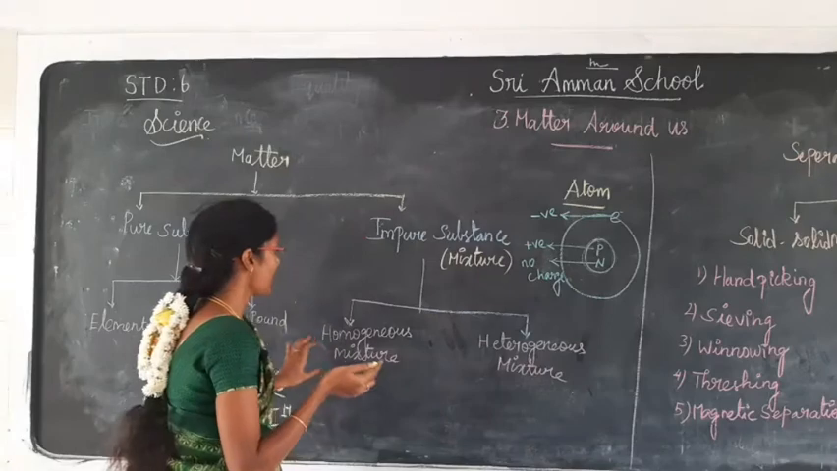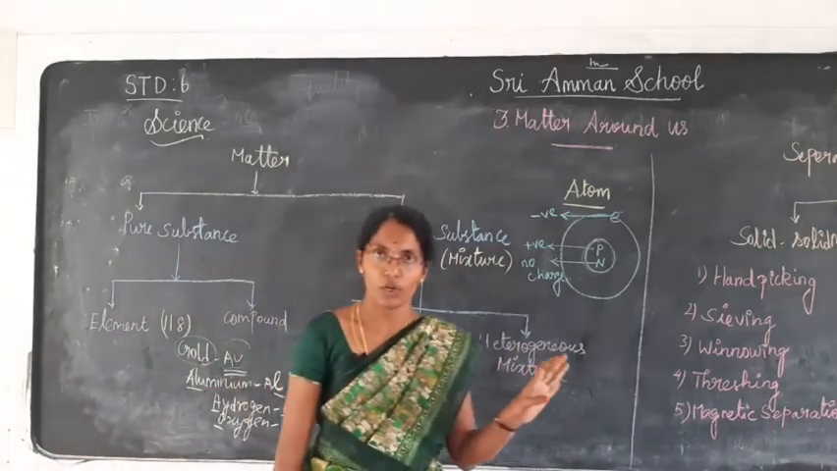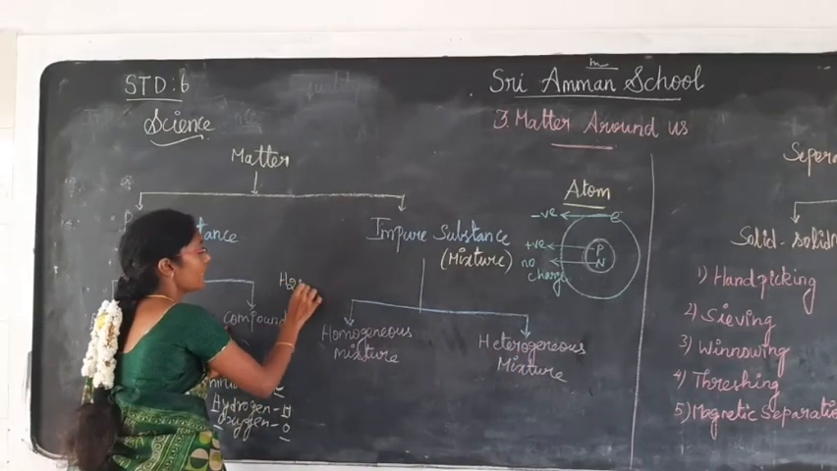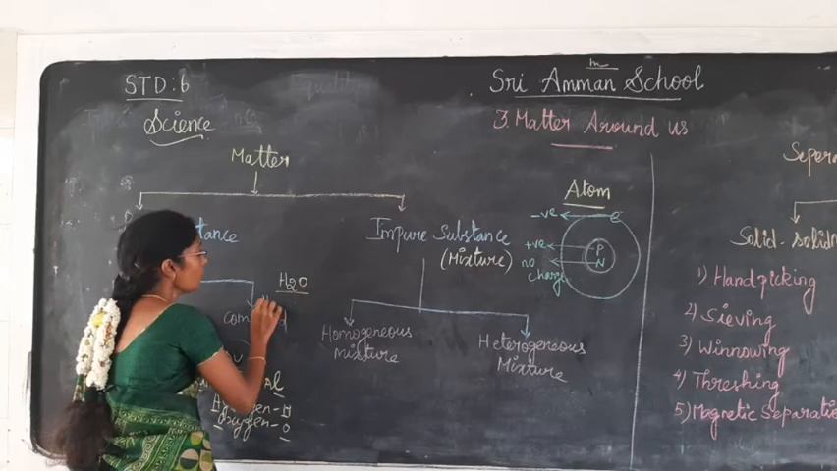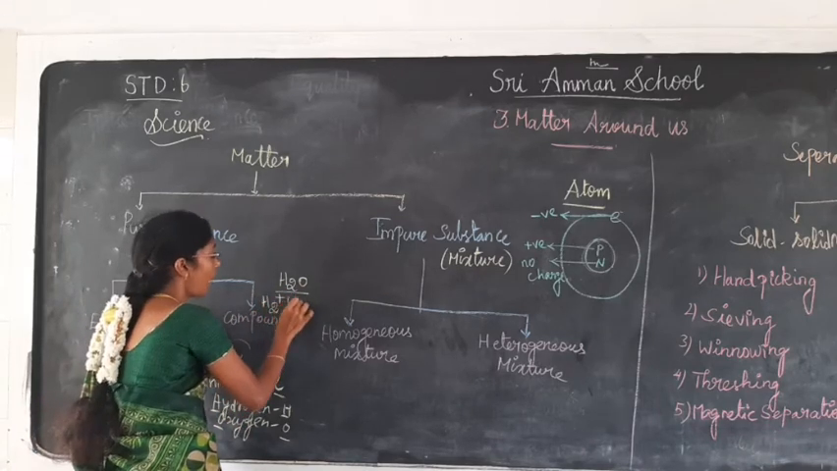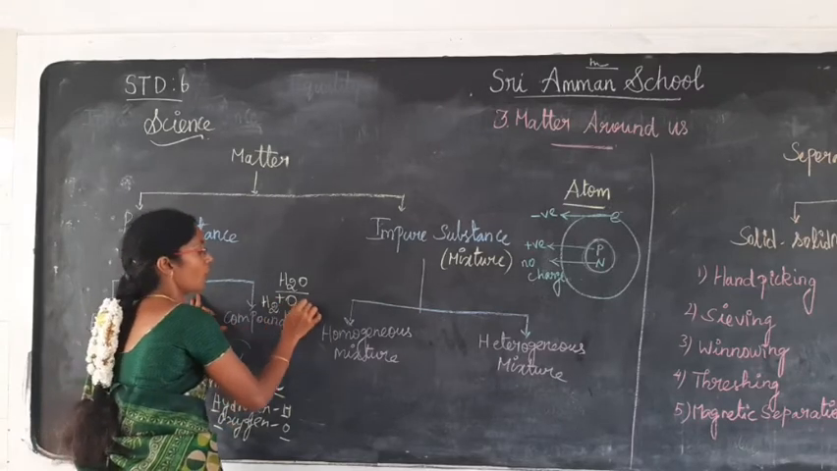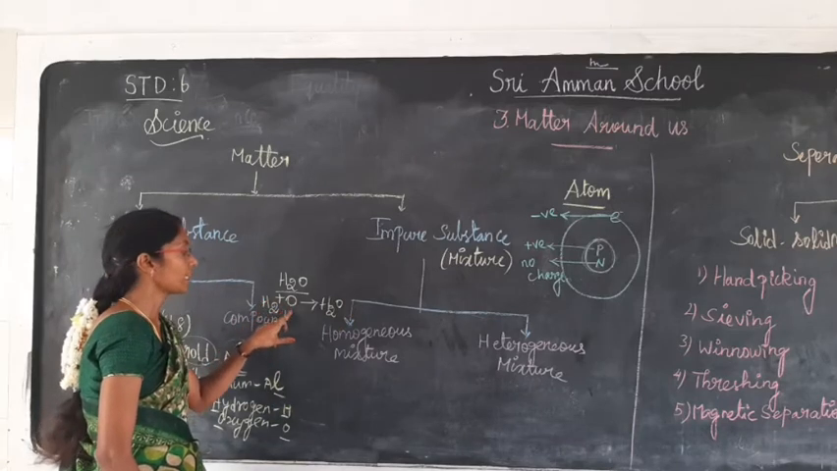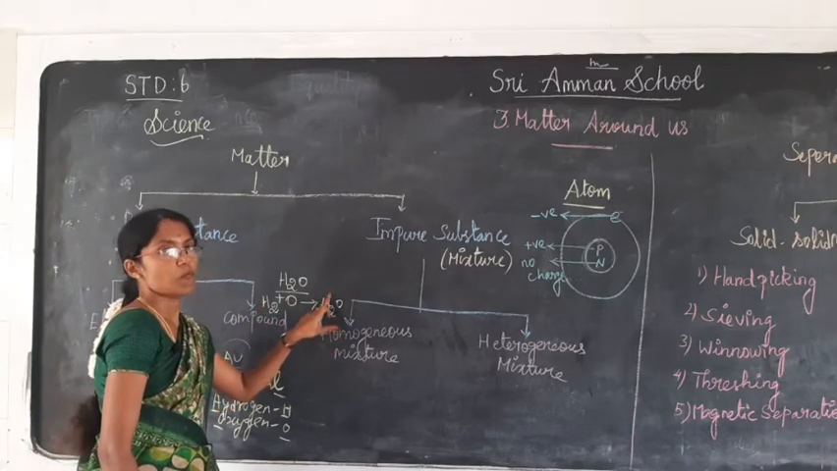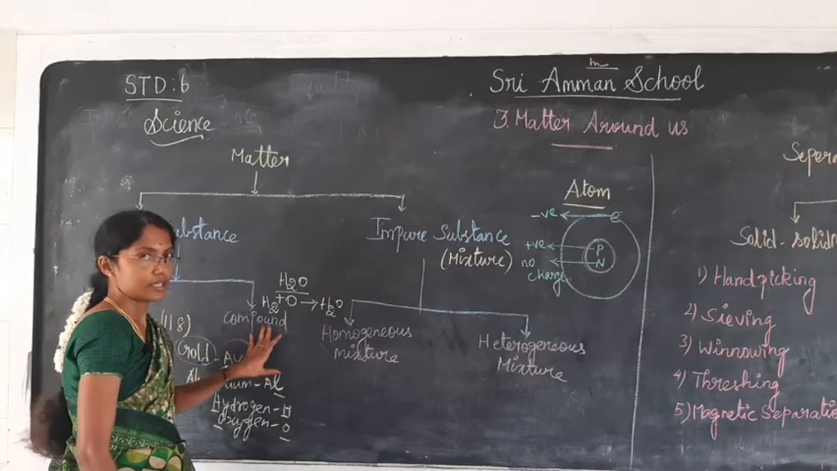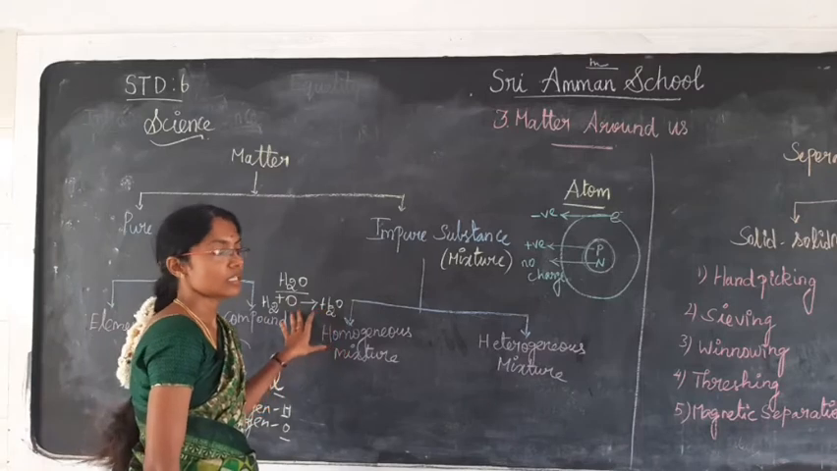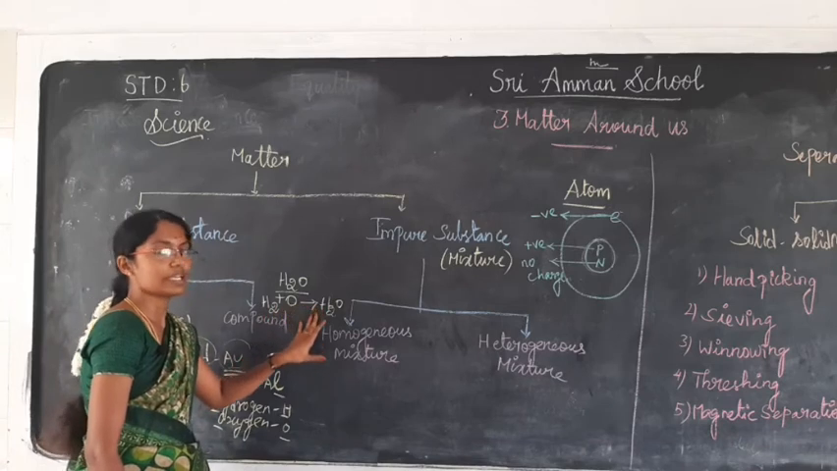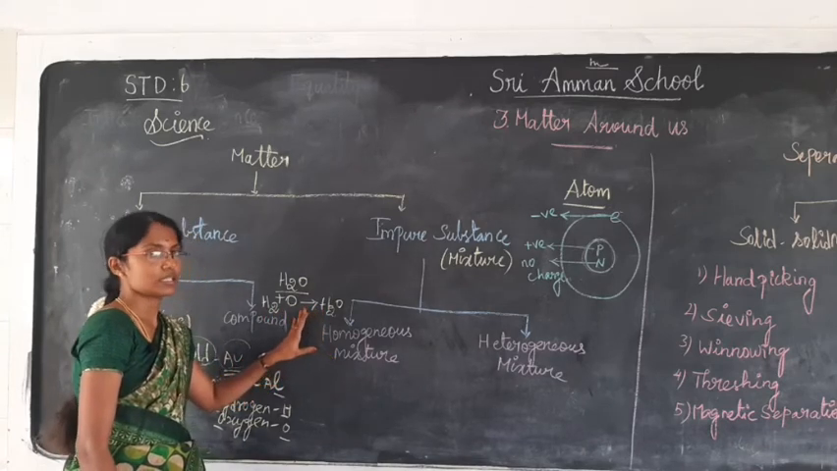For example, what is the molecular formula of water? Yes, correct, H2O. Here, two atoms of hydrogen and one atom of oxygen combine to form a water molecule. So compound is nothing but two or more substances combined to form a single substance in a fixed proportion, and it will be prepared only in the laboratory. This is known as compound.